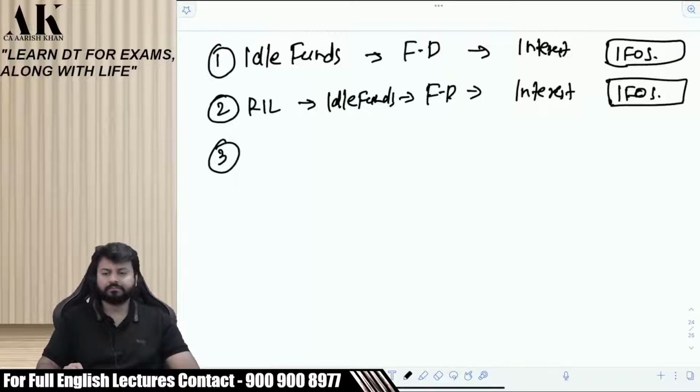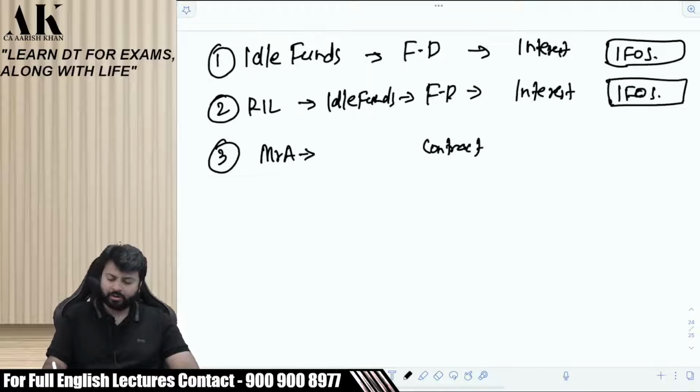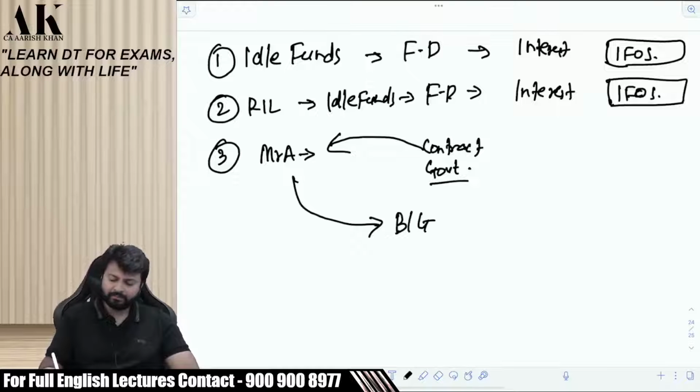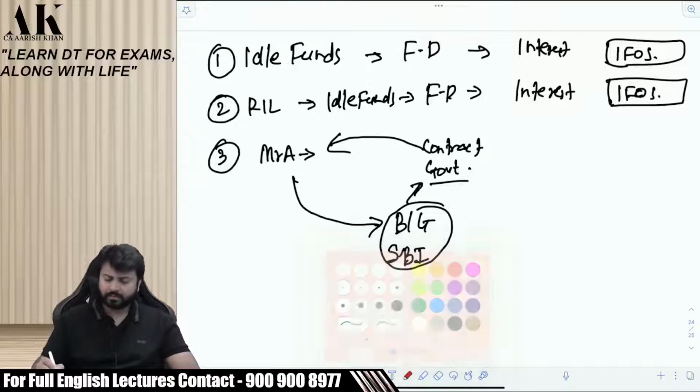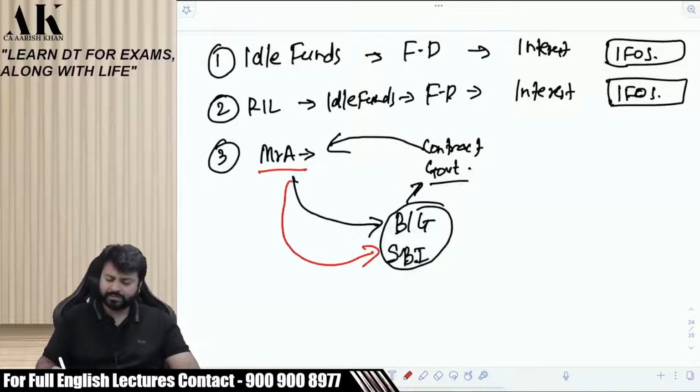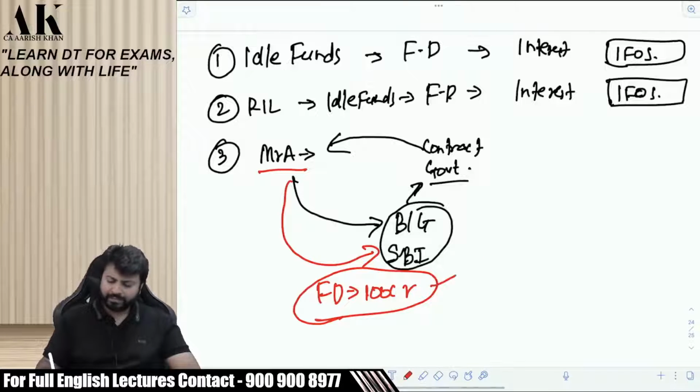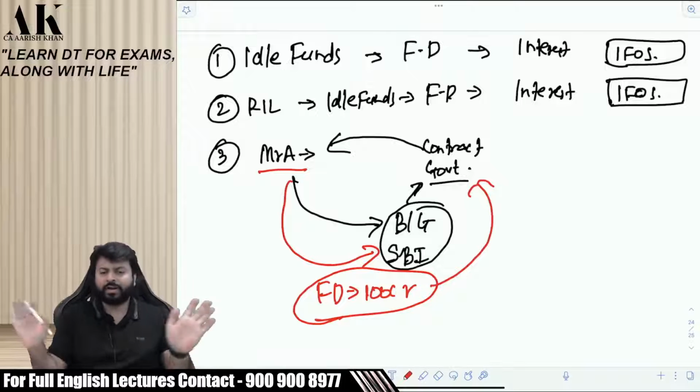Third, listen carefully. I am Mr. A. I want a contract from government. For that contract, the government is saying to make a bank guarantee in SBI. Give us a bank guarantee from SBI, then only we will give you the contract. Otherwise, we will not give you the contract. So the SSE goes to SBI and makes an FD of 100 crore rupees over there, and gives a bank guarantee to the government that I will do the contract on time.